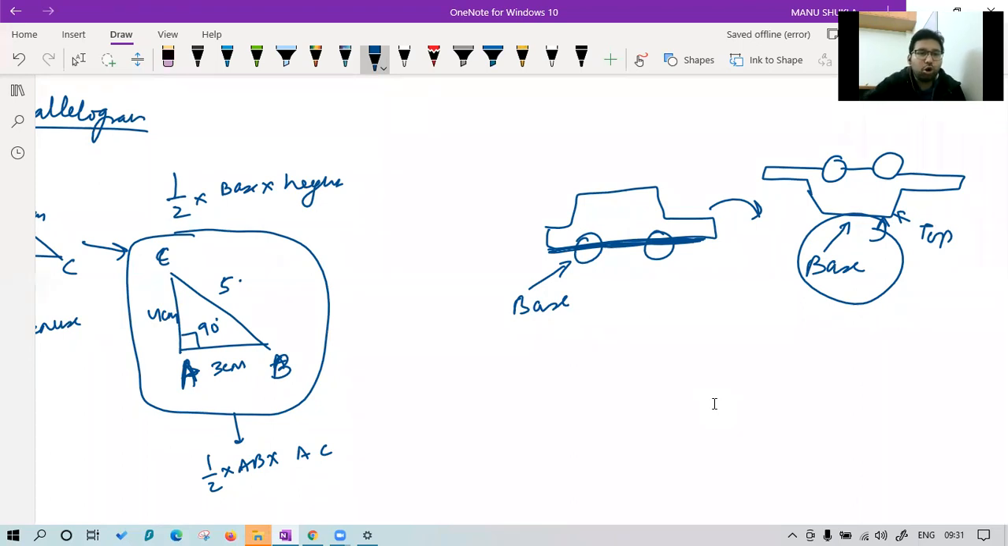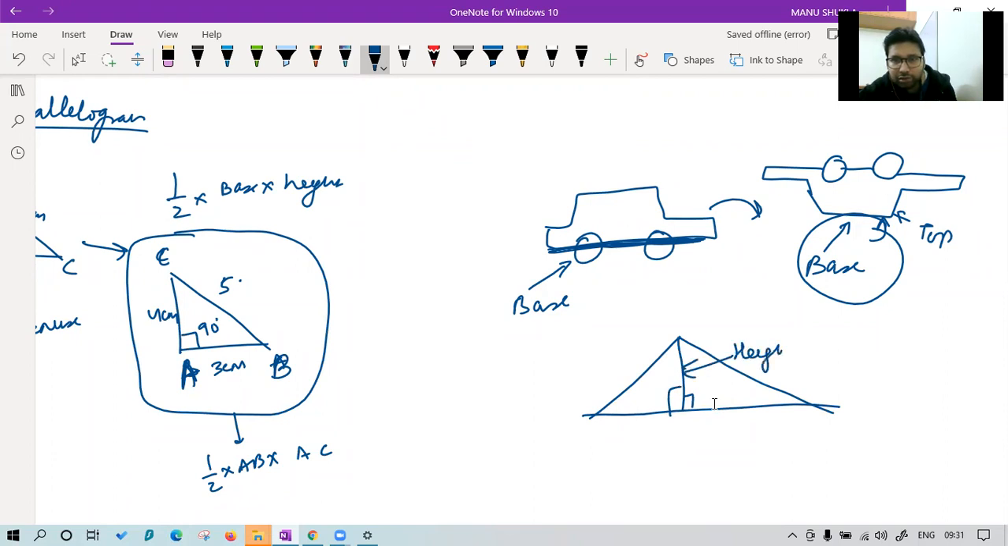So I'm telling you, on whichever side we have the perpendicular drawn is your base. You can see in a tent also, we have a bamboo standing like this. So we say this is the base of the tent. If this is a tent and we have placed a bamboo like this, we call it the height.